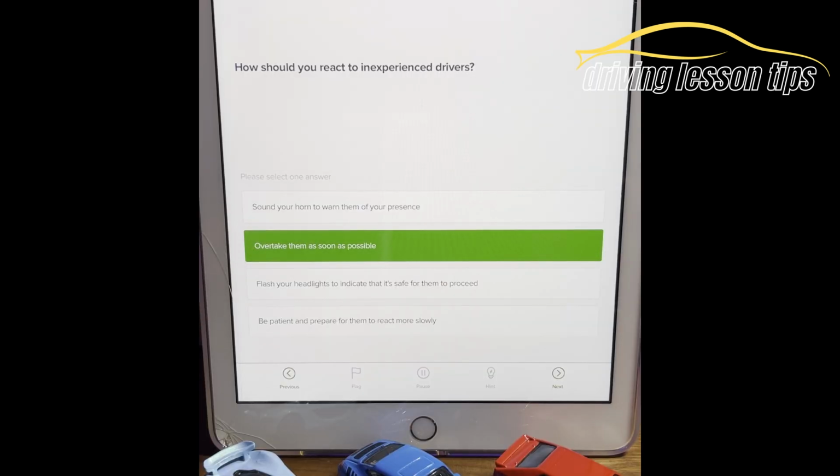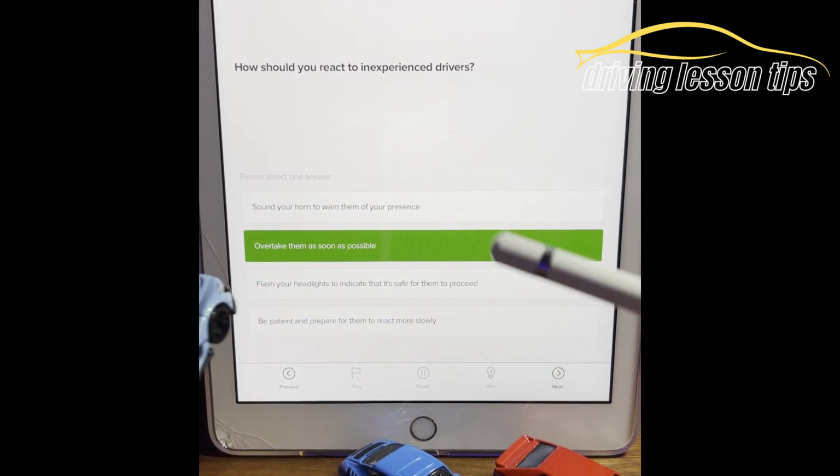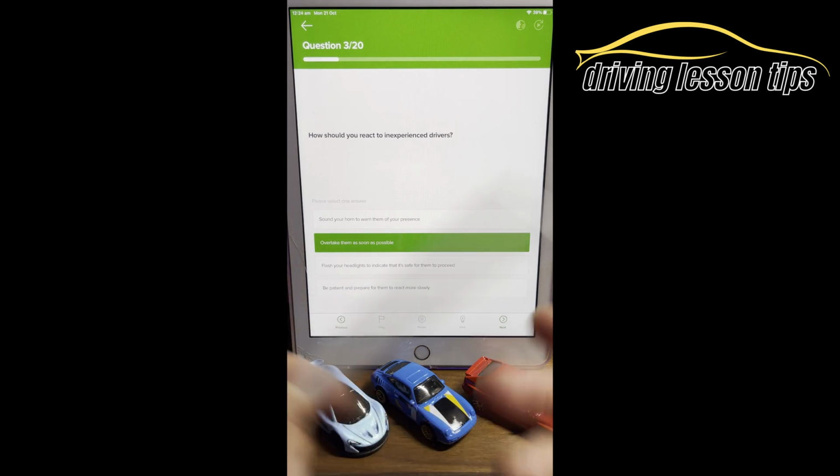Let's look at B. Overtake them as soon as possible. Would it be safe to overtake them? Remember, they're inexperienced. What if they suddenly move over or something, yeah? What if they can just turn left or right, whatever else, without checking? Remember, they are inexperienced drivers. So you've got to look in that sense, what is the safest thing for you to do?